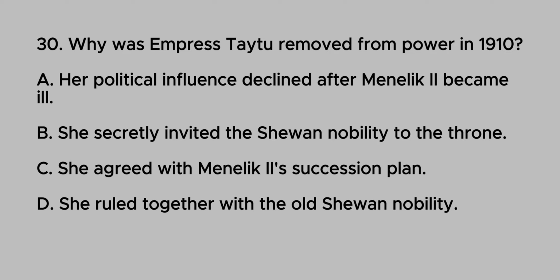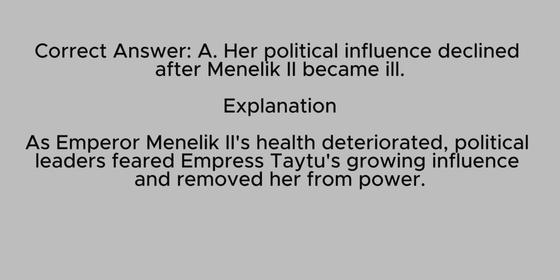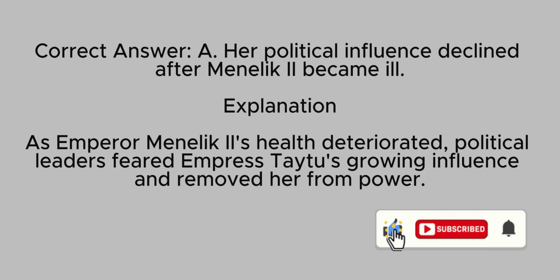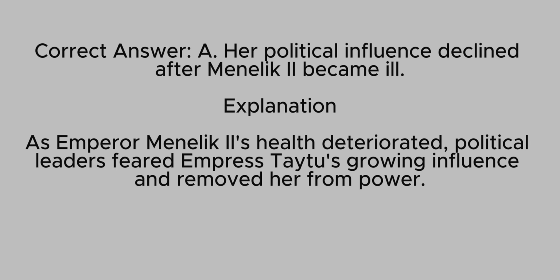She agreed with Menelik II's succession plan. D. She ruled together with the old Shewan nobility. Correct answer: A. Her political influence declined after Menelik II became ill. Explanation: As Emperor Menelik II's health deteriorated, political leaders feared Empress Taytu's growing influence and removed her from power.